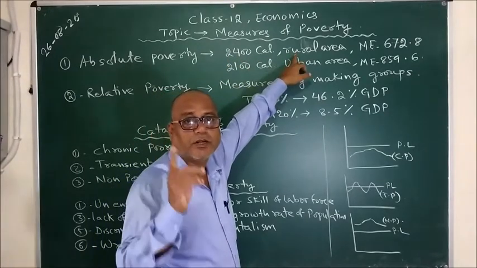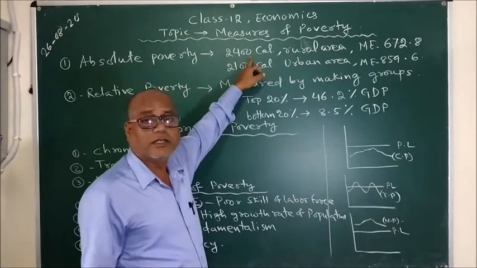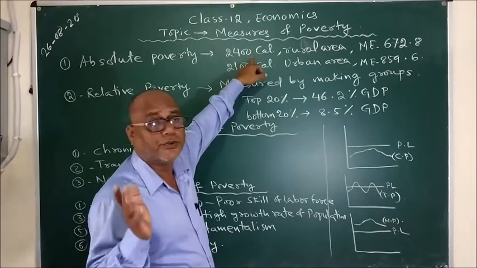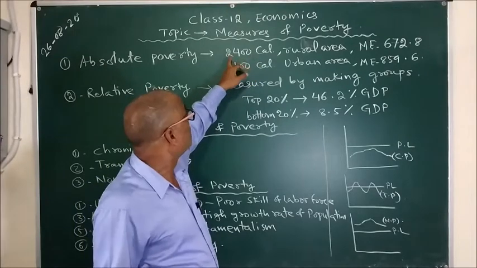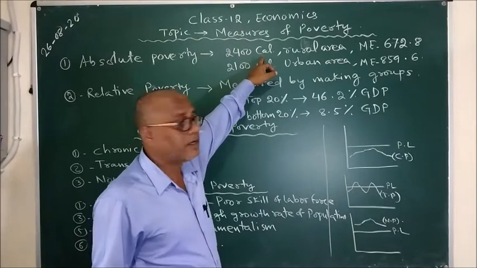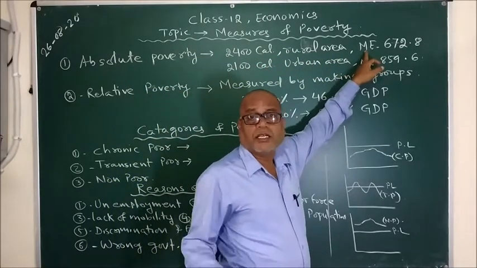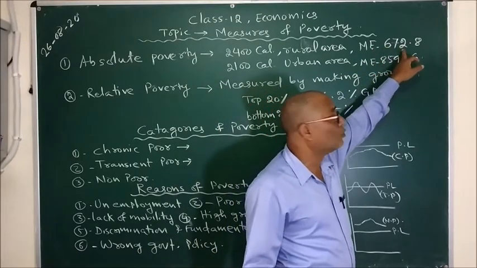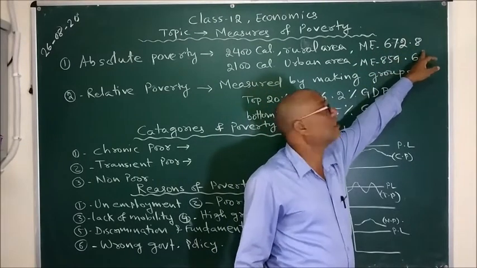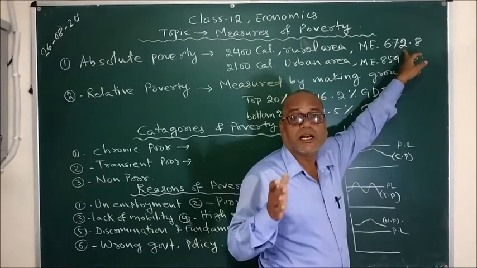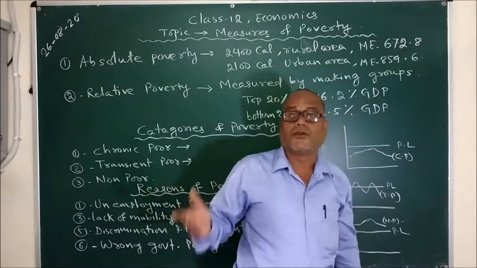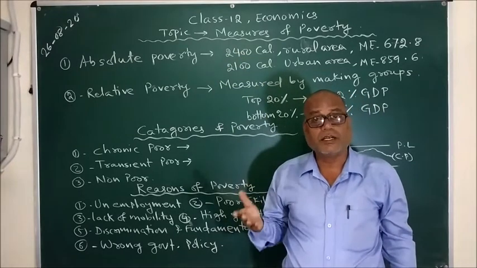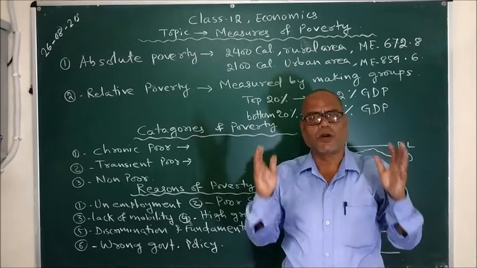You need to remember this number: in rural areas, if someone is not able to eat food which will give him 2400 calories, or he is not earning a monthly income of 672 rupees and 80 paise. That much money we need at least to afford food giving 2400 calories every day. This is for rural area.